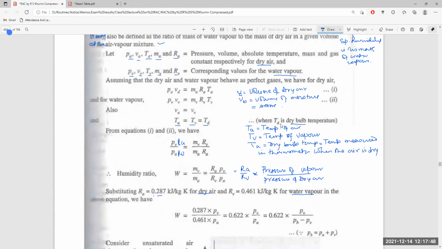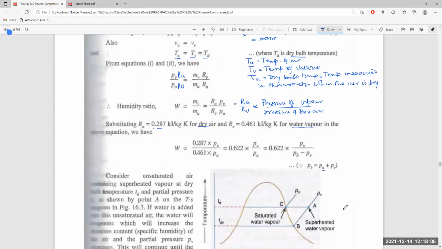Air pressure, that is barometric pressure, is PA plus PV: the pressure of dry air plus the pressure of vapor. So the dry air pressure can be replaced by PB minus PV. The specific humidity ratio is then given by the pressure of vapor divided by the barometric pressure minus the pressure of vapor.